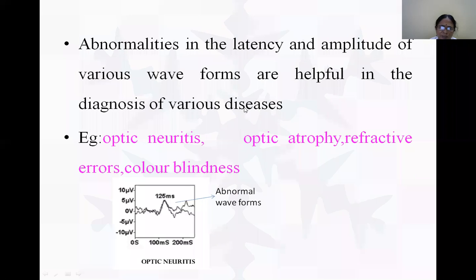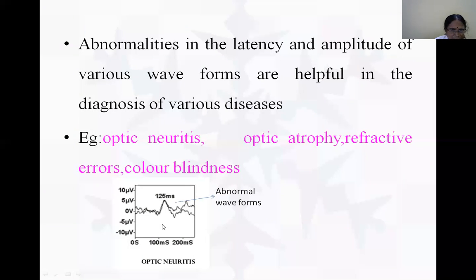Therefore, we can think about what the cause of this abnormality is. Abnormalities in latency and amplitude may be seen in optic neuritis, optic atrophy, refractive errors also, myopia, hypermetropia, presbyopia, all these refractive errors, and also in color blindness.